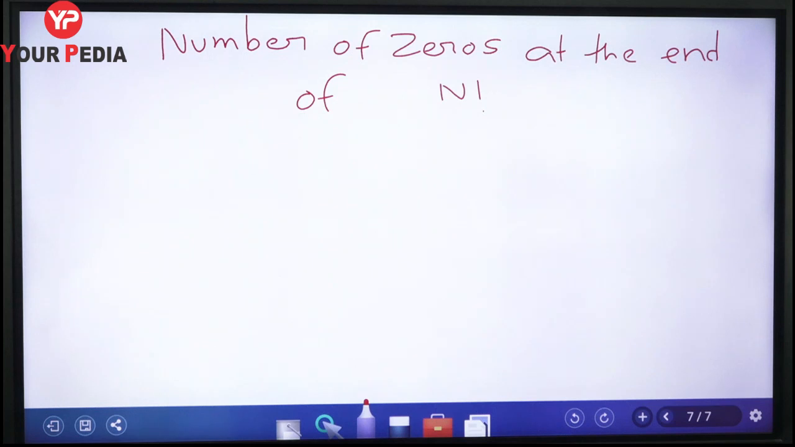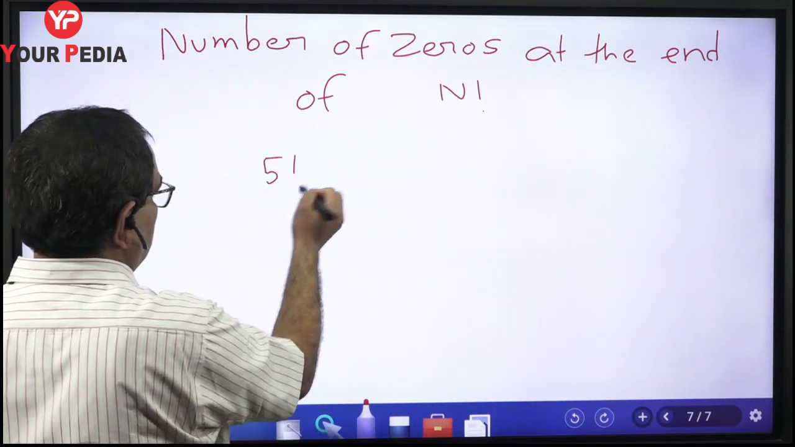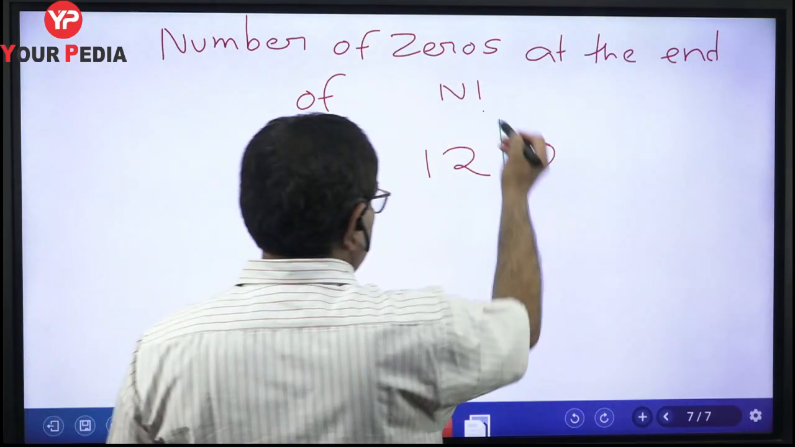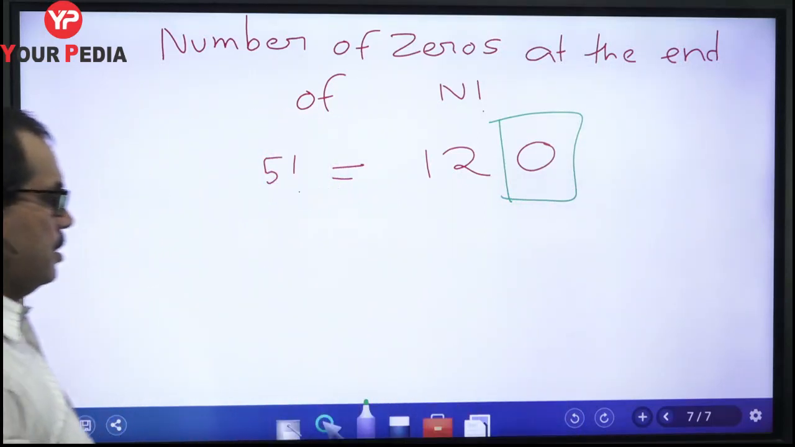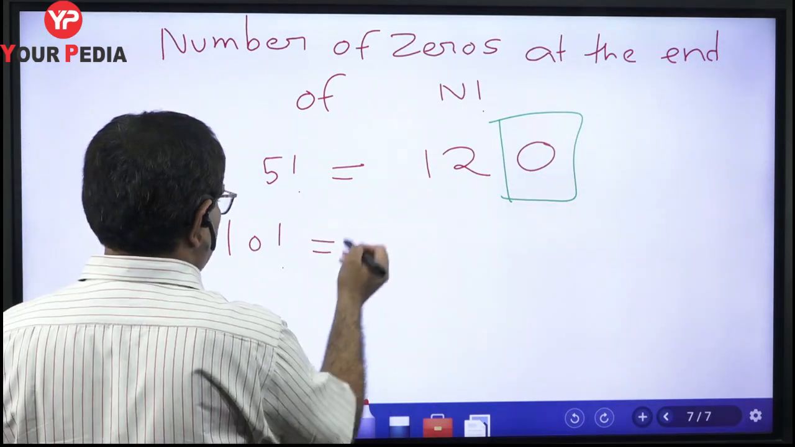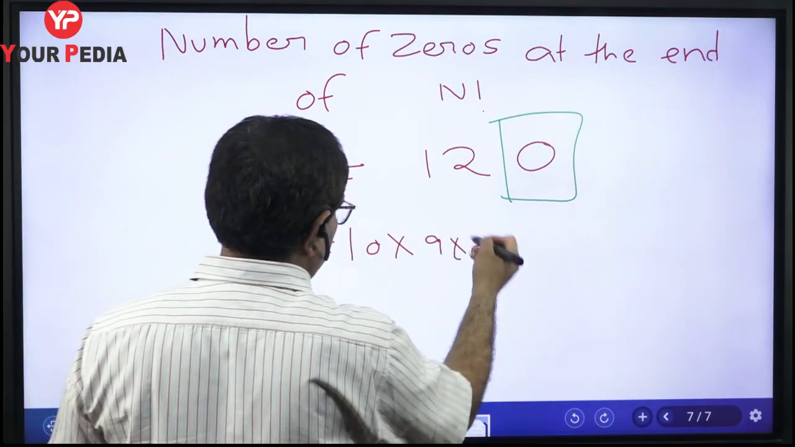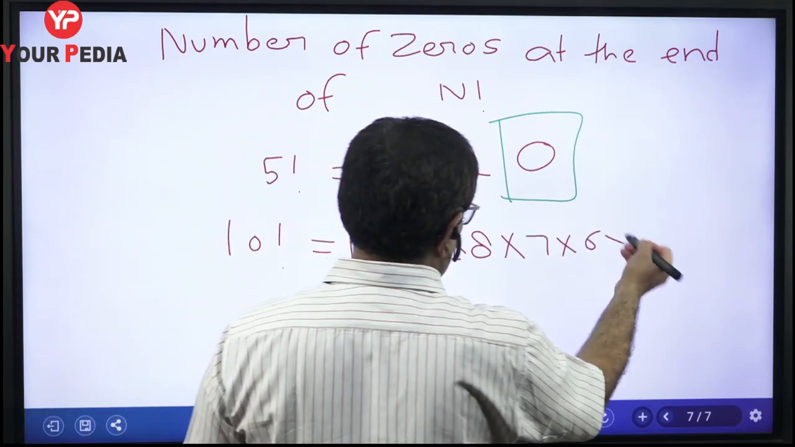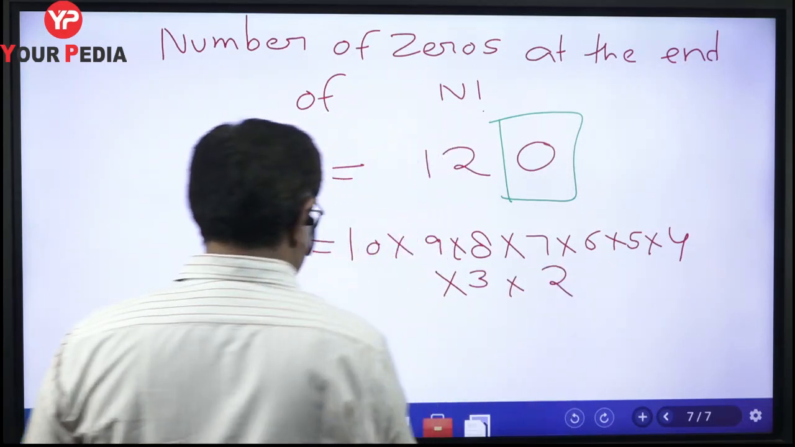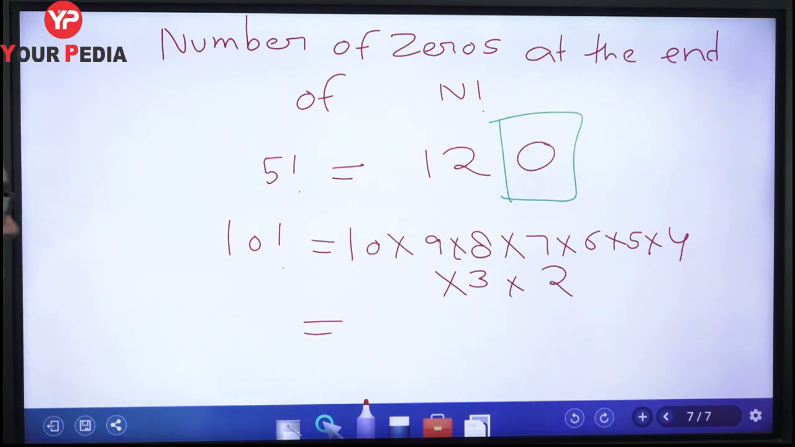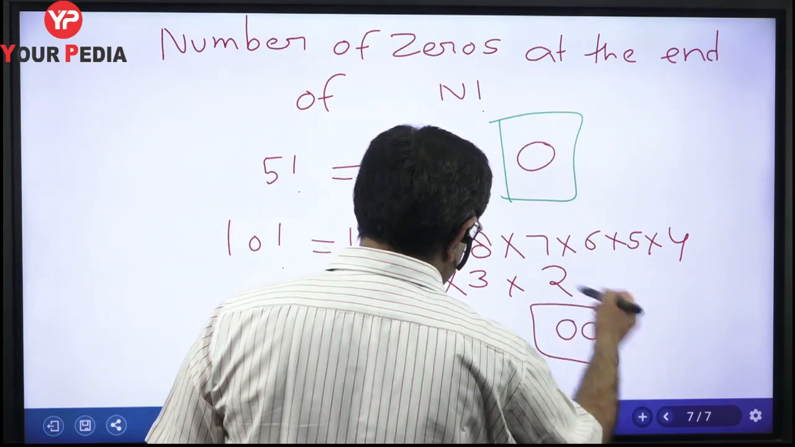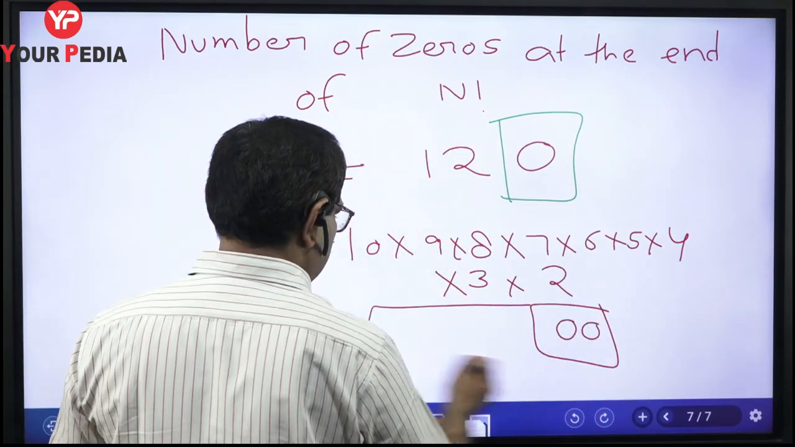Okay, we have a natural number n, and if we write n factorial, then how many zeros would occur at the end? Suppose I write 5 factorial. So 5 factorial is 120. How many zeros are there at the end of the number? There is 1 zero. Okay, the answer is 1. Similarly, if I write 10 factorial, it means 10 into 9 into 8 into 7 into 6 into 5 into 4, then 3, then 2. Now we will multiply all these numbers and write the number. That result will contain two zeros at the end. Here there will be two zeros, and you can write the remaining digits also here.